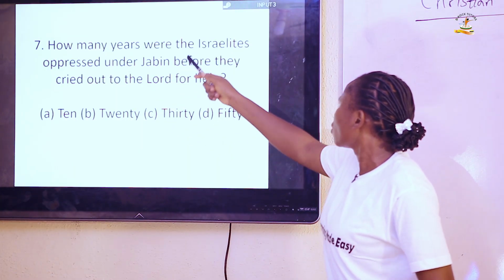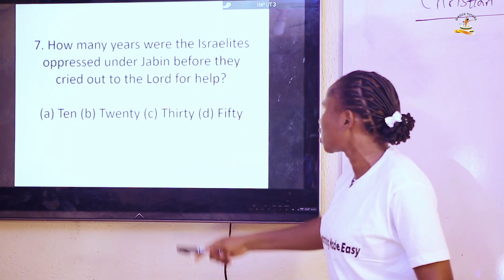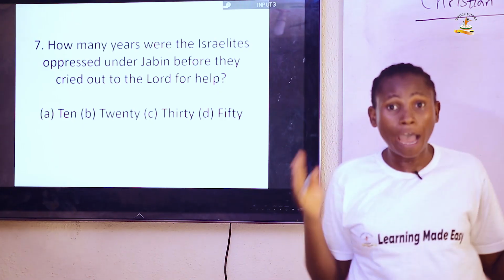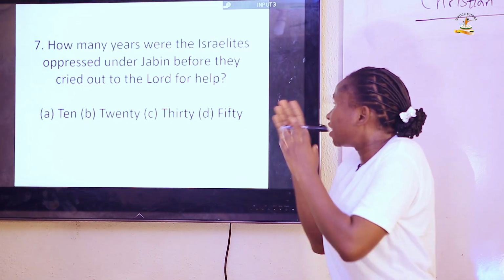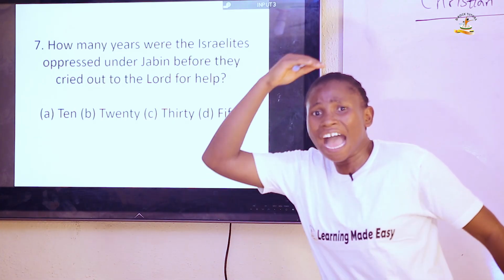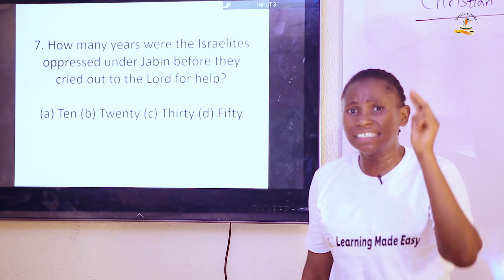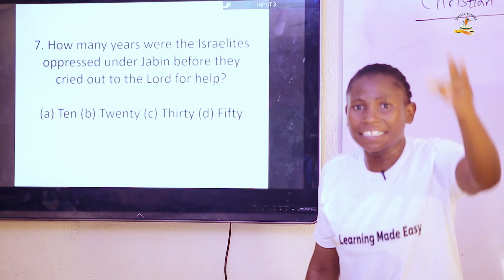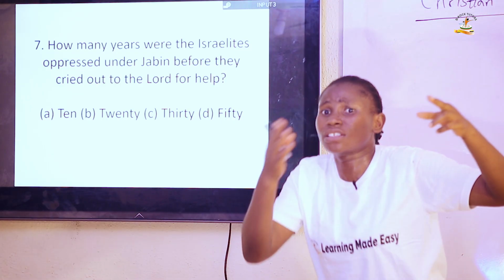Question 7. How many years were the Israelites oppressed under Jabin before they cried out to the Lord for help? Now, this Jabin was the king of Canaan. The Israelites were afflicted for 20 years. For 20 years, the Canaanites afflicted them. So it's different. Don't mix it up.